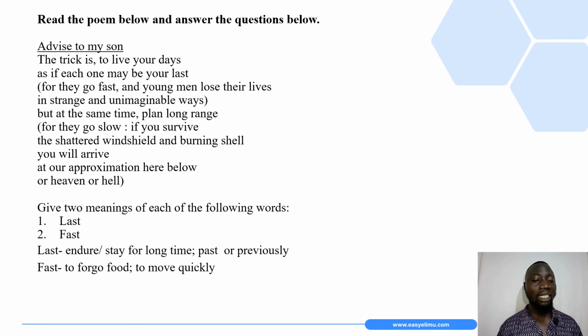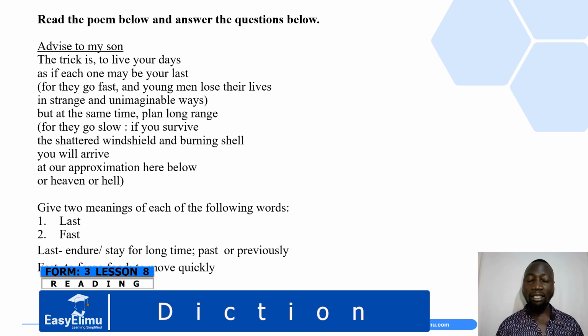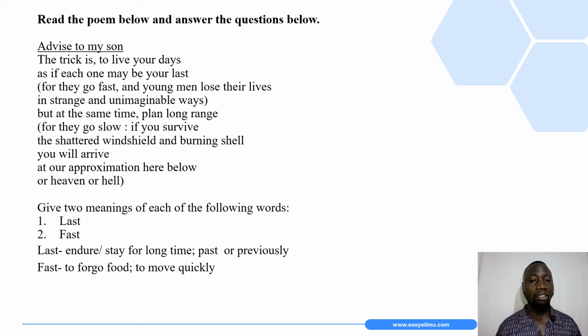The first meaning of the word fast is to forgo food, as seen in some cultures or religions who forgo food during certain periods, that is periods of worship. Then we also have another meaning, that is to move quickly. Those are the examples that we have.